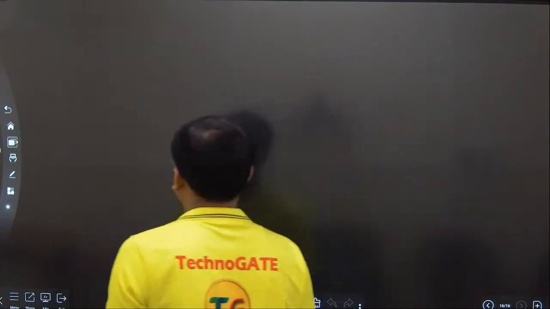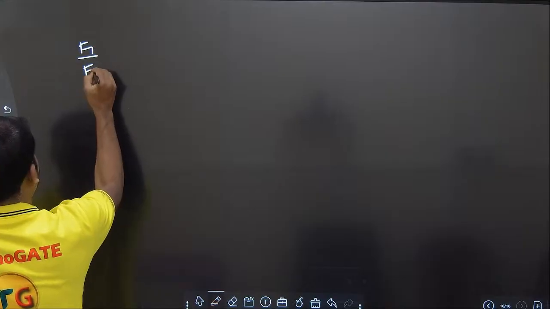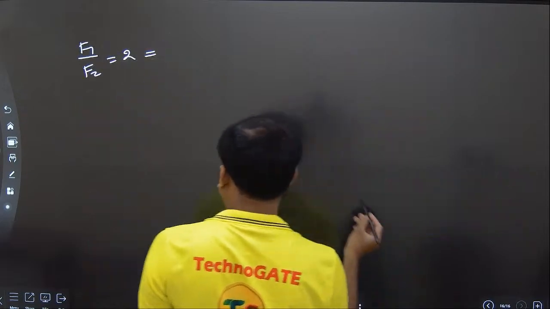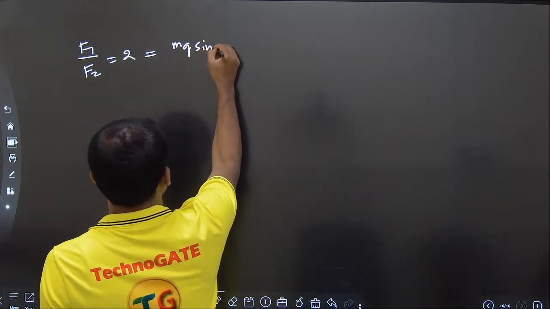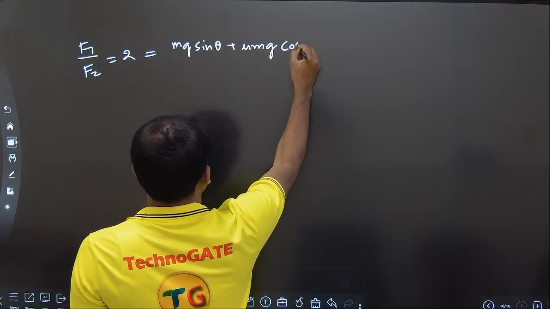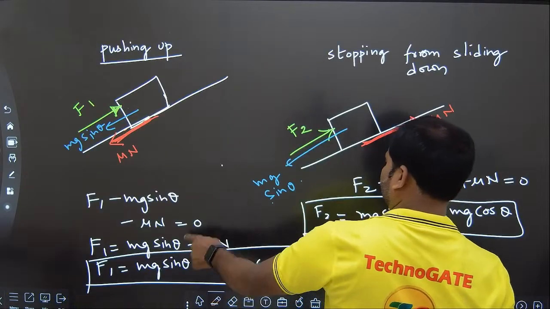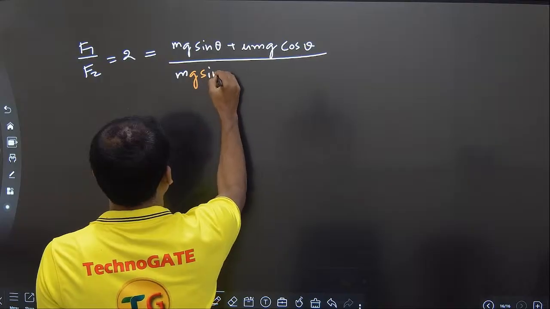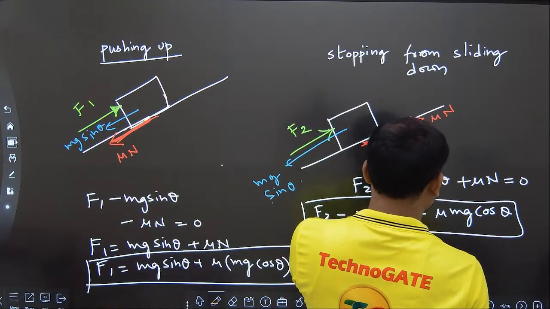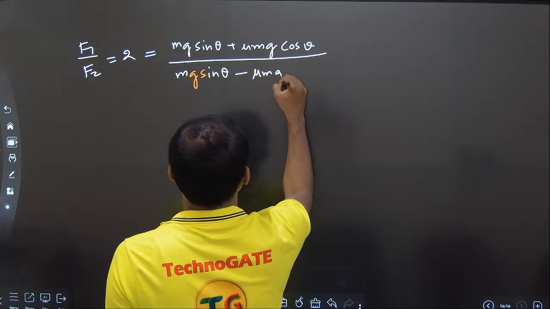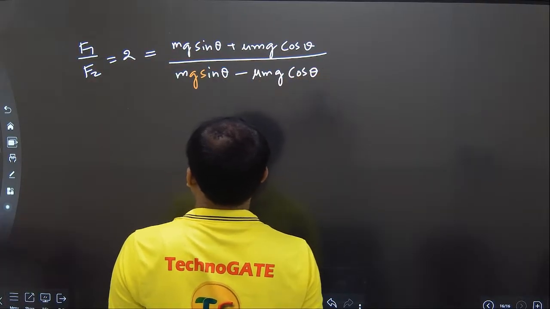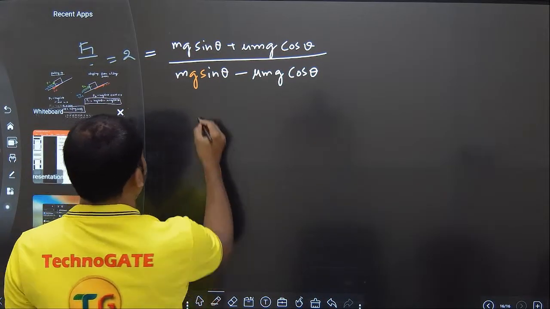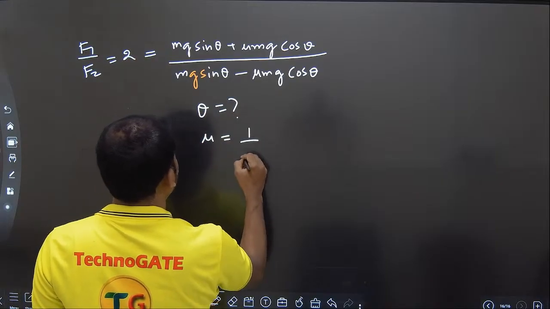So taking F1 by F2, we have F1 by F2, which is 2, equal to mg sin theta plus mu mg cos theta, and this one is mg sin theta minus mu mg cos theta. Based on this, let's get the value of what we need here. Coefficient of friction is given as 1/√3. We need to get theta. Theta is equal to how much? Mu is equal to 1/√3.